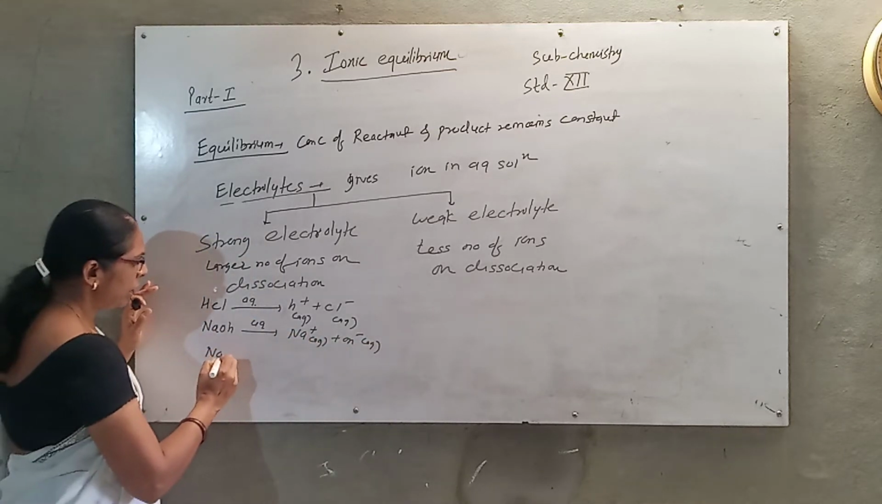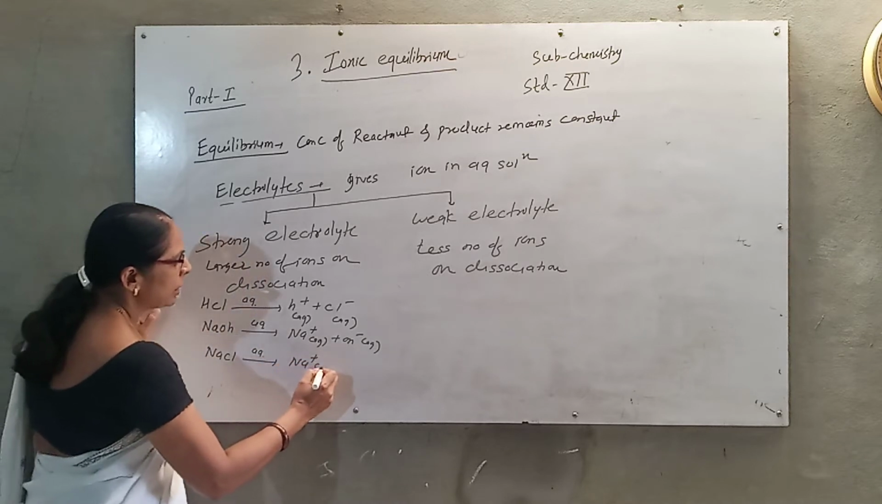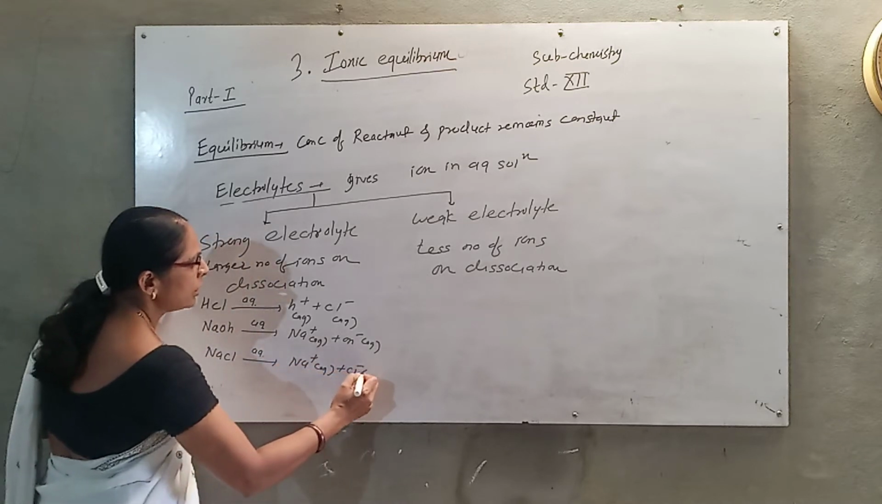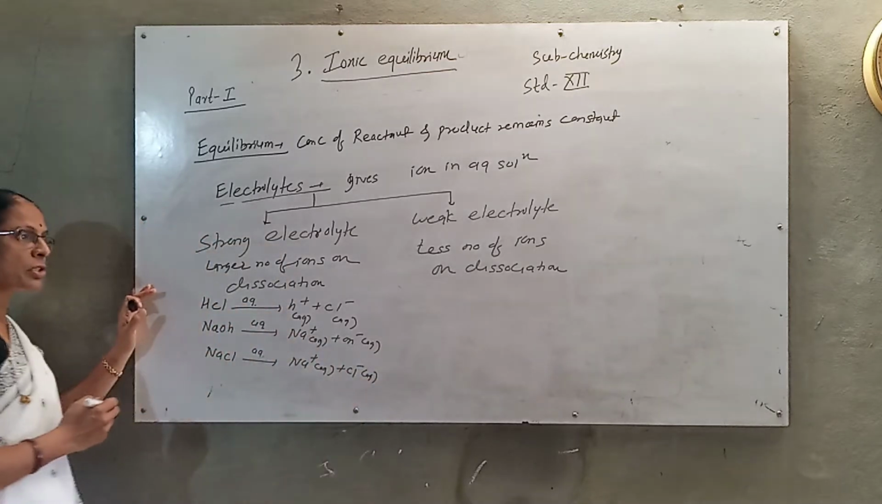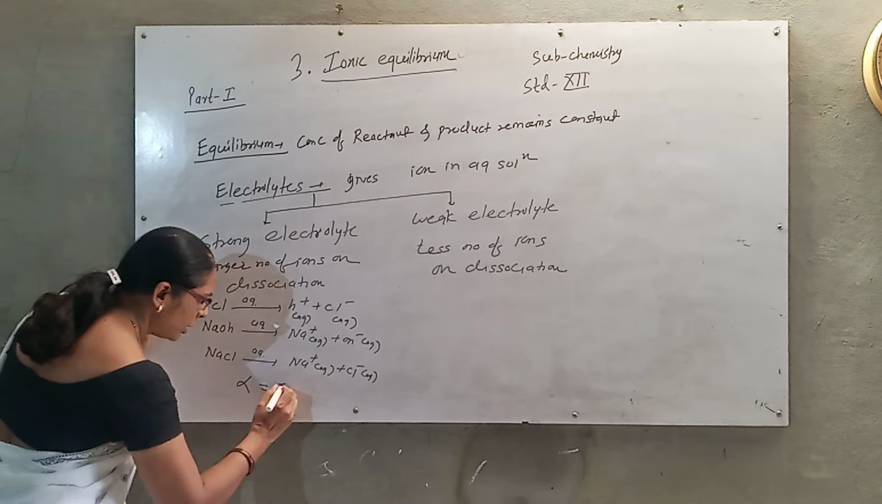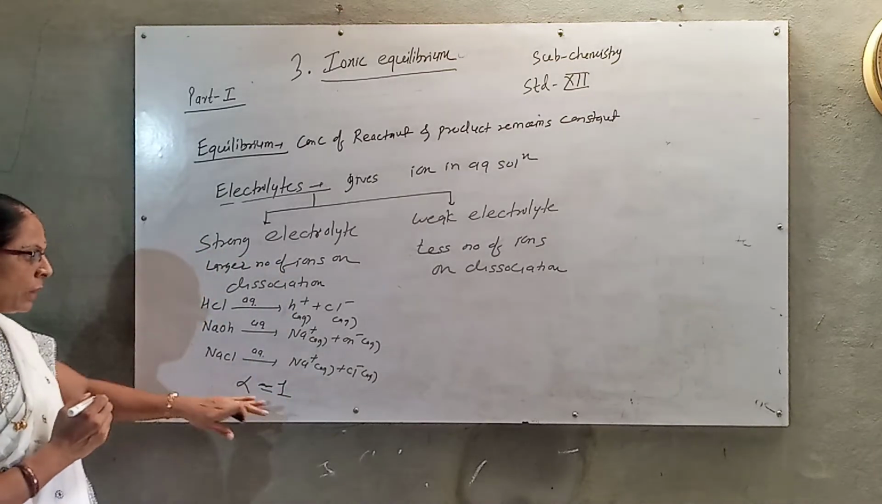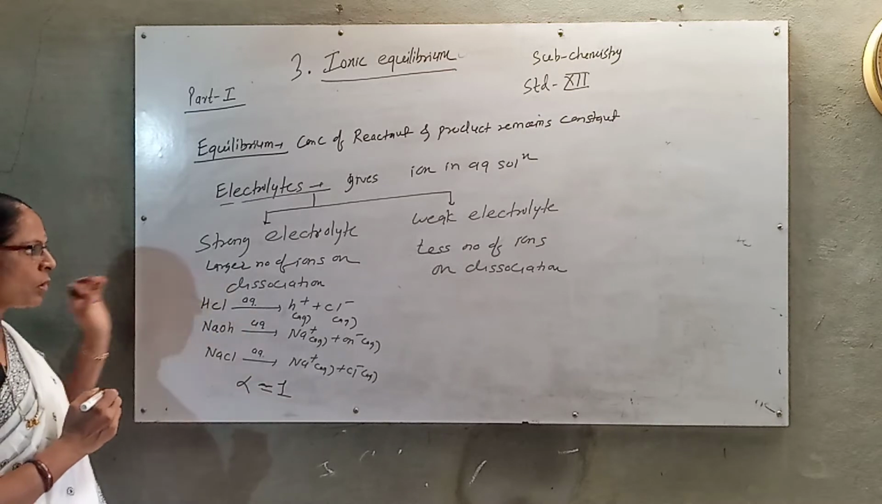If you consider NaCl, when I dissolve it in water, it gives Na plus and Cl minus ions. So their 100% dissociation occurs. Therefore their degree of dissociation, alpha, is near about 1 for the strong electrolyte. So why is the degree of dissociation 1 for the strong electrolyte?